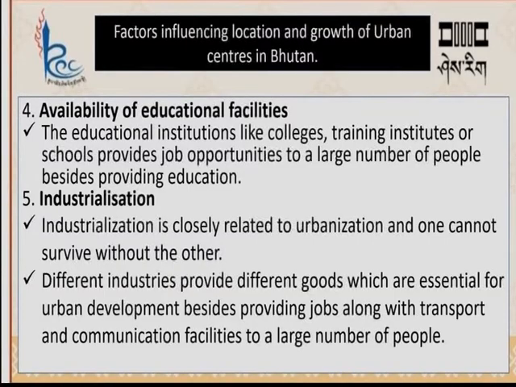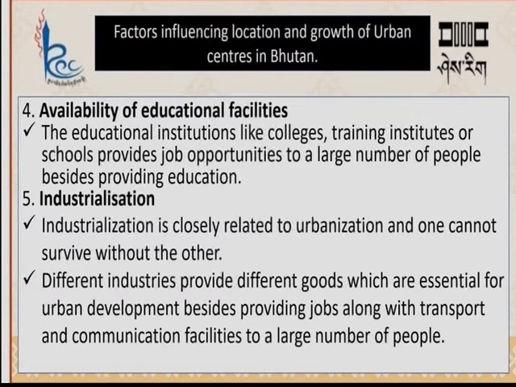Now the last one is industrialization leads to growth of urban center. Industrialization is closely related with urbanization, and one cannot survive without another, right. Industry cannot survive without urbanization, urbanization cannot survive without industrialization. They love each other very much, and they are romantic here, right.